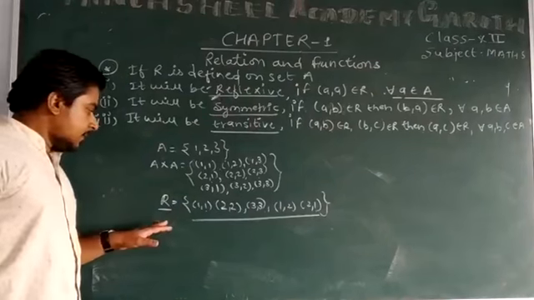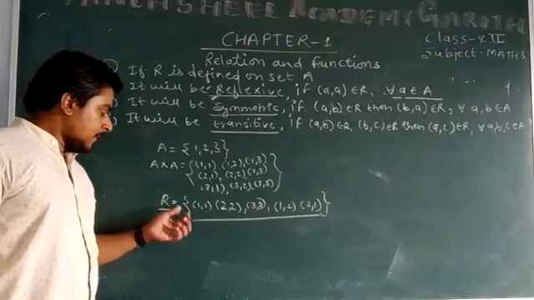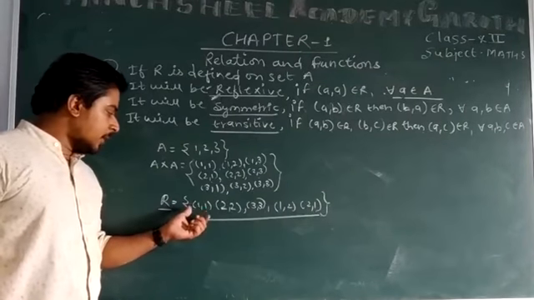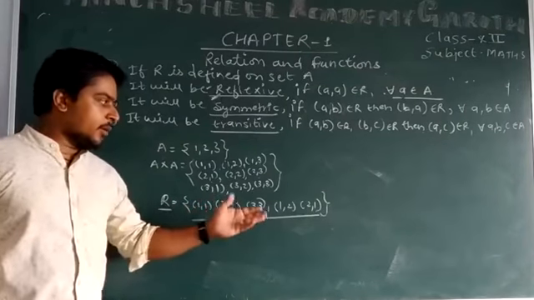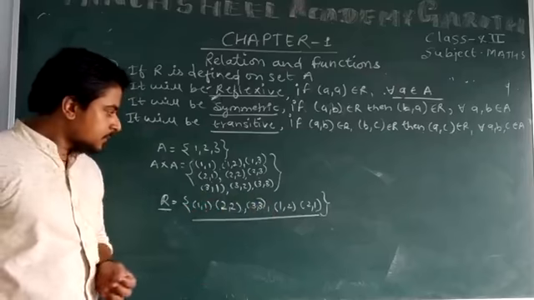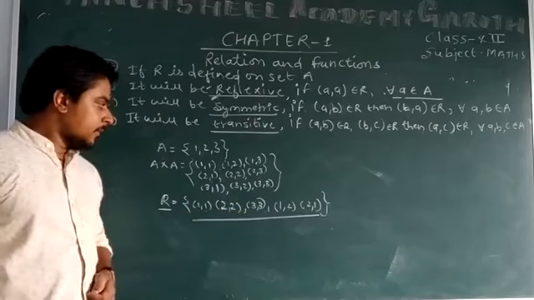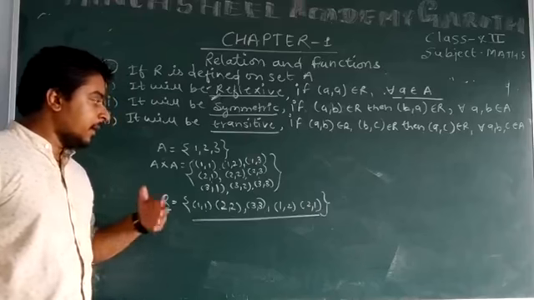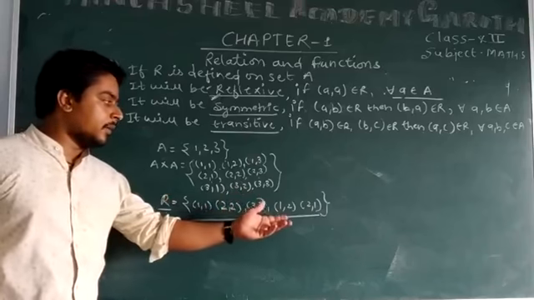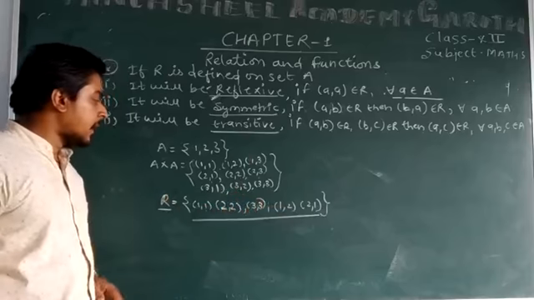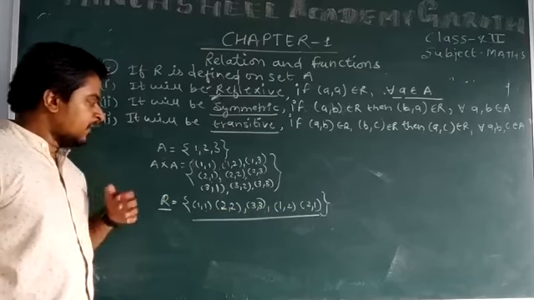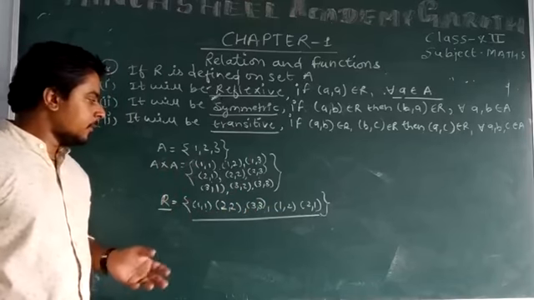Now the R contains the ordered pairs (1,1), (2,2), (3,3) and (1,2) and (2,1). It may be that (1,2) and (2,1) will not be present in R, but if they are, there is no problem.